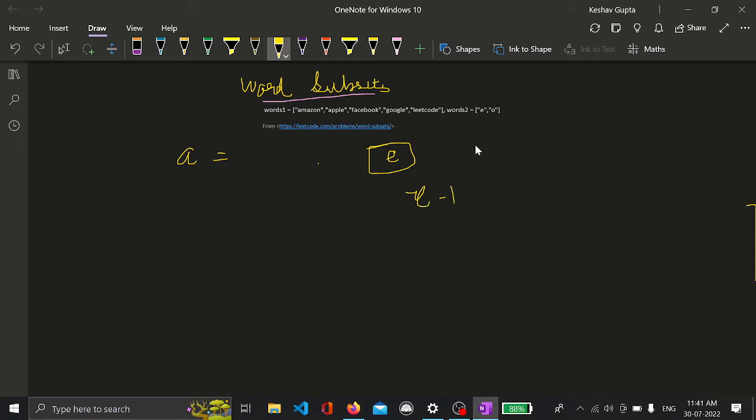And now we will compare with the max, and our max initially contains 0 occurrences of every character. We can see that there is only one occurrence in the first string of words2, so MF of E will be equal to 1. We have to take the maximum. Now it's 1. Now we jump to the second character, which is O, and you can see that in the frequency array that you will maintain, the frequency of O will be 1, and you will compare in MF, you will take the max of